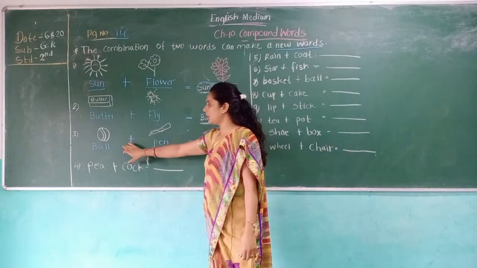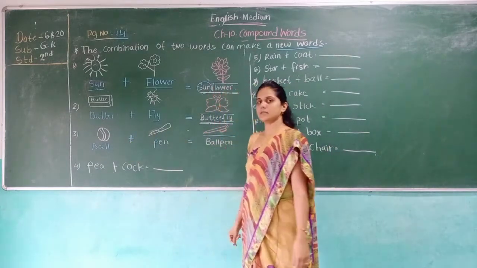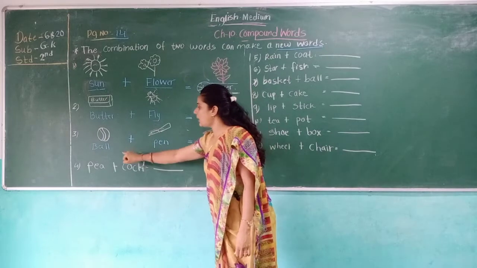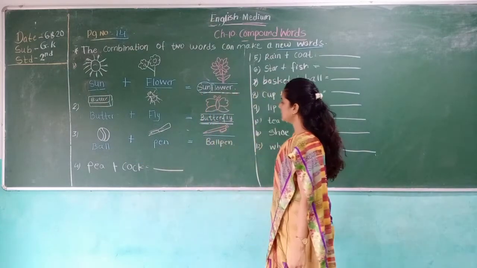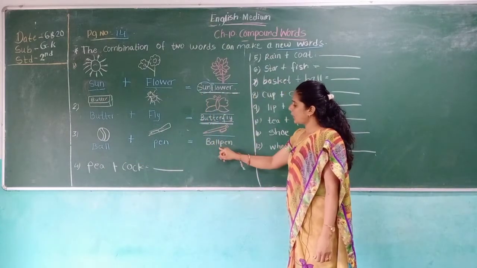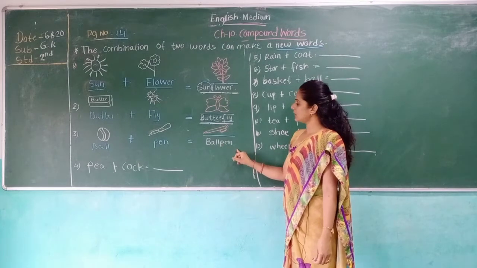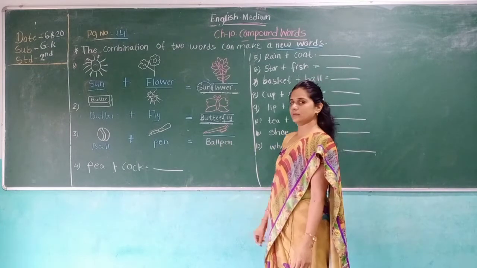Third is ball. Which picture is this? Ball. This is the pen. Ball plus pen. Which new word is formed? Ball pen.